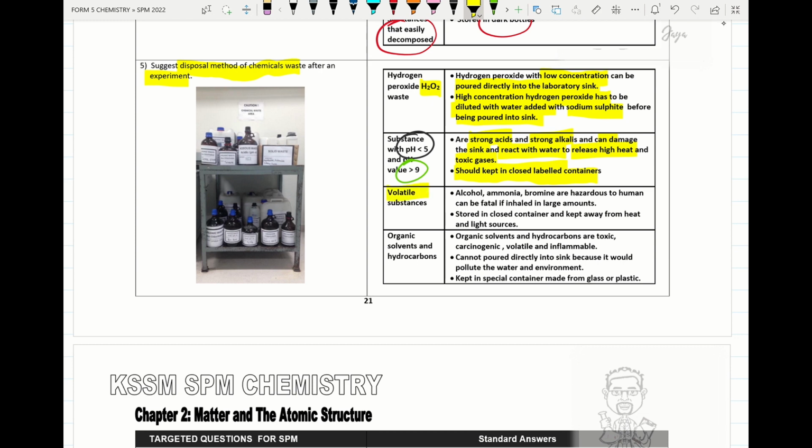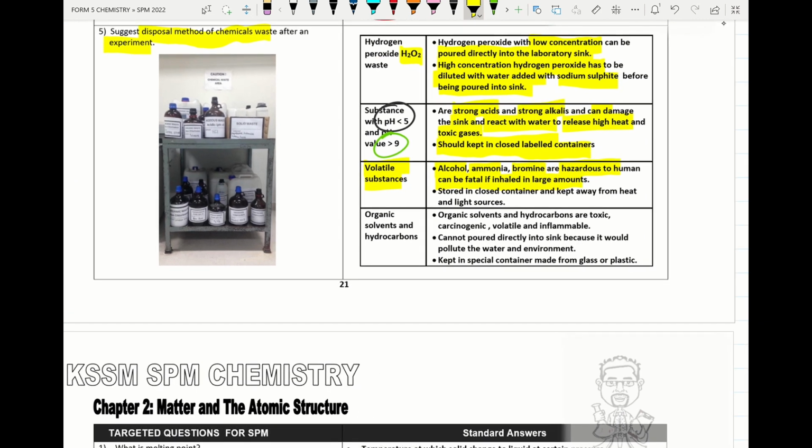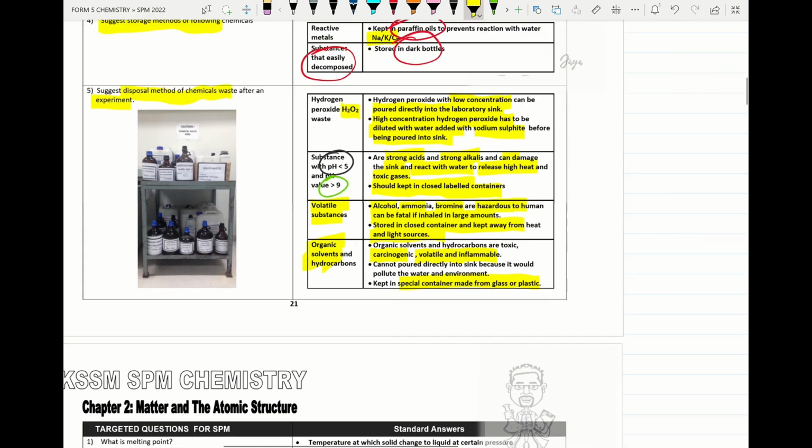Alright, so the substance that is volatile can easily vaporize, such as alcohol, ammonia, bromine, hazardous to humans and can be fatal if inhaled in large amounts. And this substance should be stored in a special container or closed container and should be kept away from heat and light sources. Alright, the solvent like hydrocarbon solvent, all this is known as organic solvent, and they are carcinogenic, volatile and inflammable, and this substance should be kept in a special container made of glass or plastic. All right, so please remember hydrogen peroxide.